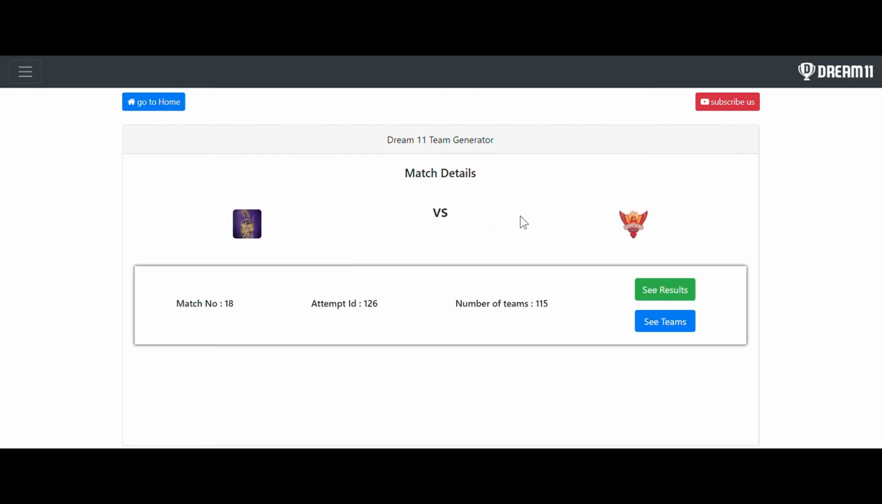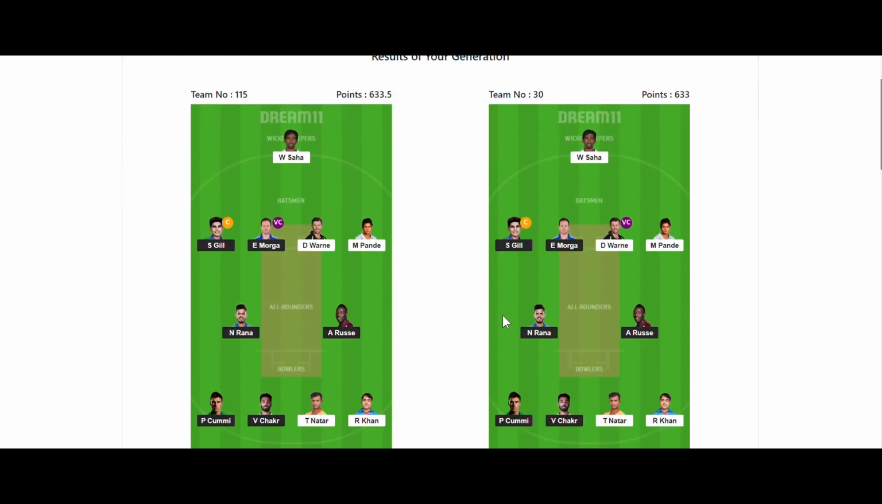You can see previously it was asking us to enter the player points. Now it is no more asking anything. Now it is showing the option of see results. So let me quickly show you the results. You can see the team results are shown here.